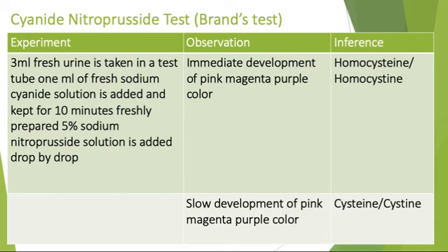How do you perform? You take 3 ml of fresh urine sample in a test tube. 1 ml of freshly prepared sodium cyanide solution is added and it is kept for 10 minutes. Now freshly prepared 5% sodium nitroprusside is added to this drop by drop. If there is an immediate development of a pink or magenta purple color, it is due to homocysteine or homocystine. If there is a slow development of pink or magenta purple color, it is due to cysteine or cystine. So you have to get pink or magenta or purple color.